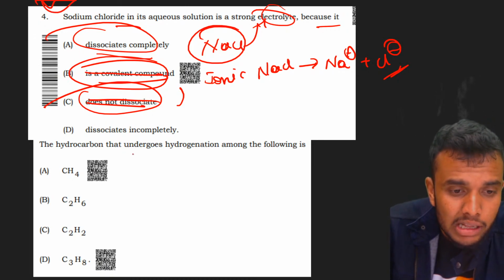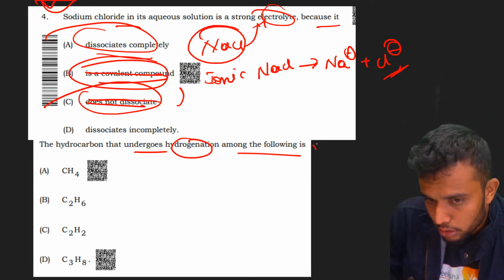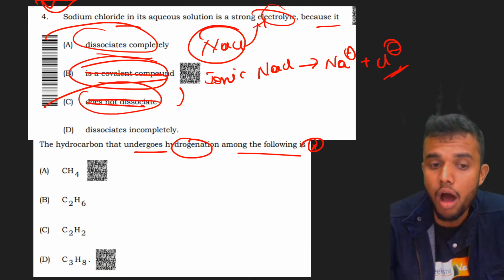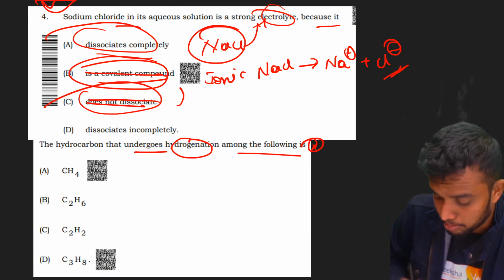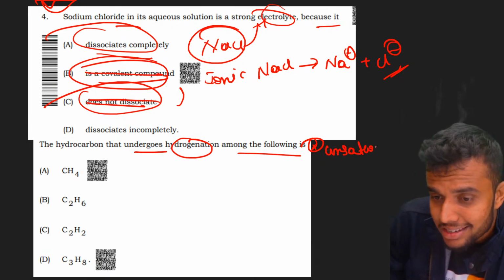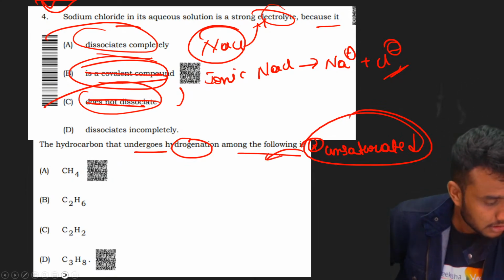The hydrocarbon that undergoes hydrogenation among the following is. What is a hydrogenation reaction, students? Addition of hydrogen to an unsaturated compound. Only unsaturated hydrocarbons undergo this type of reaction. Correct, bacho?